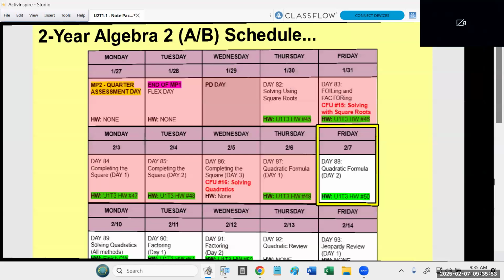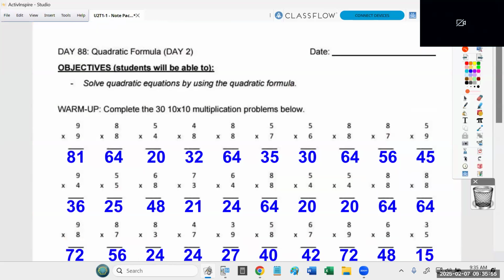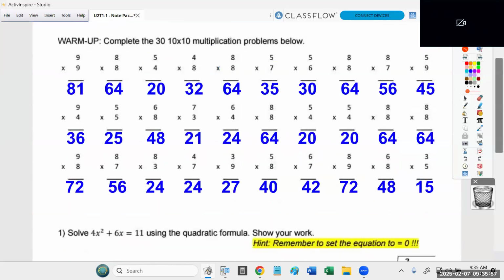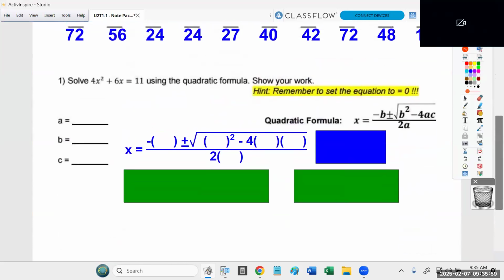Okay. One of the things that the quadratic formula requires is the equation has to be set to 0. It cannot be set to equal 11. Yes, sir.